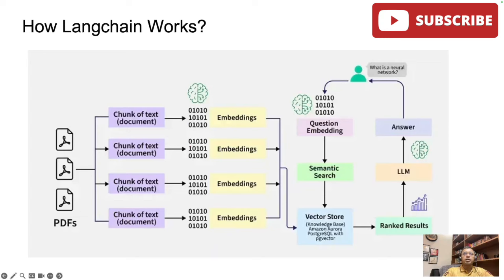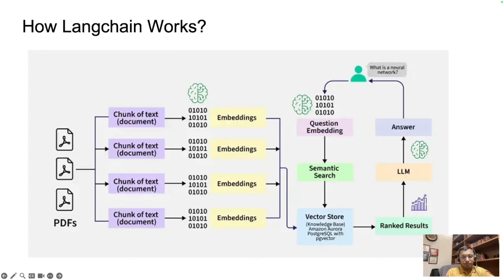So let's look at how Langchain works. How does it actually perform actions? We've taken a simple example here, which is one of the most highly utilized use cases. Now that we saw what Langchain is, this is how exactly it works. The core idea is to take information from documents and external data sources, bring it all together, and provide it to the LLM in a meaningful way, and this slide is explaining that workflow.